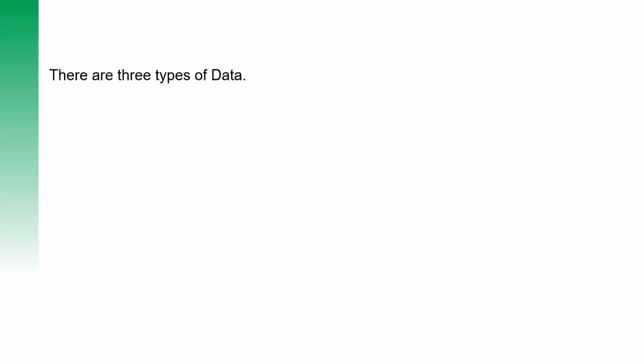In my last video, I discussed big data and the use cases of big data. So in this video, I am going to talk about big data and types of data. So let's start this video. There are three types of data basically we have in the big data spectrum: machine data, social data and transactional data. These are the types of data by which the data is actually being generated.